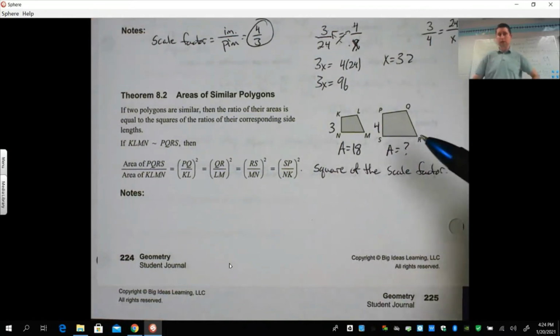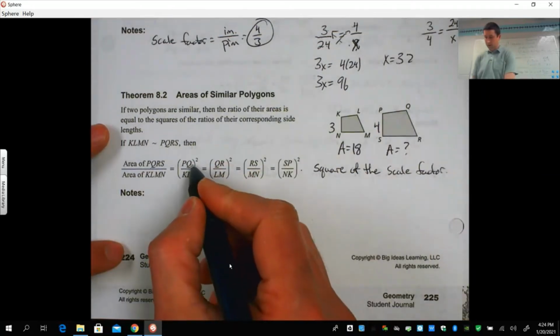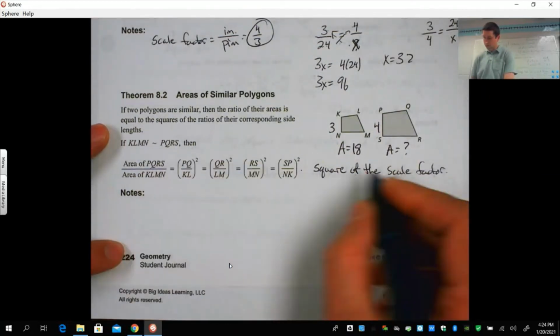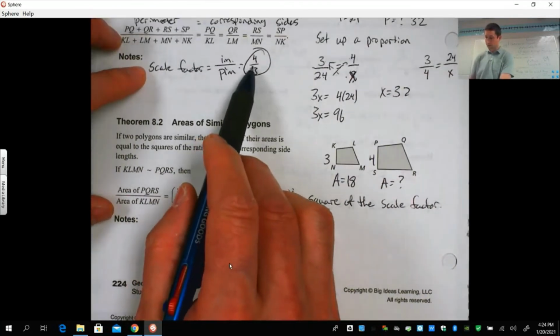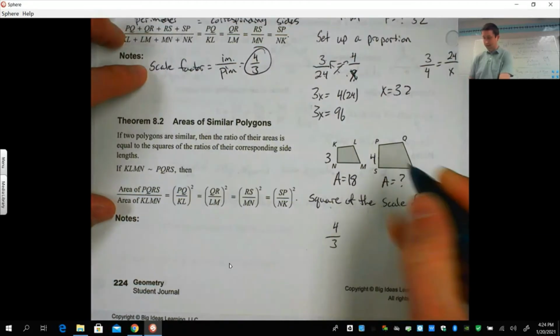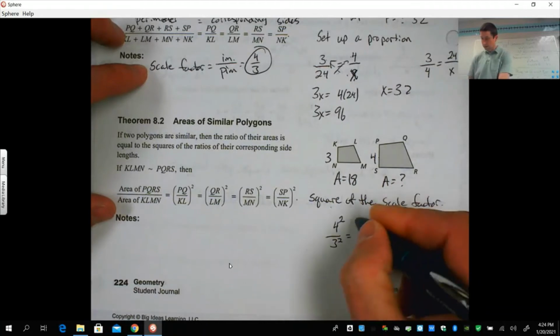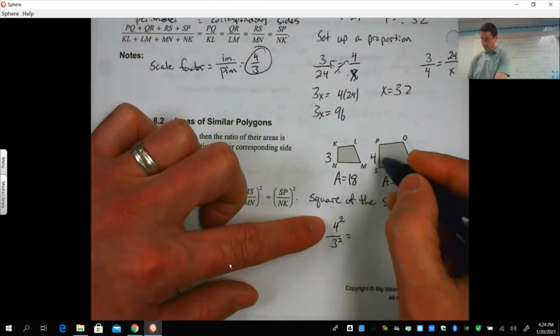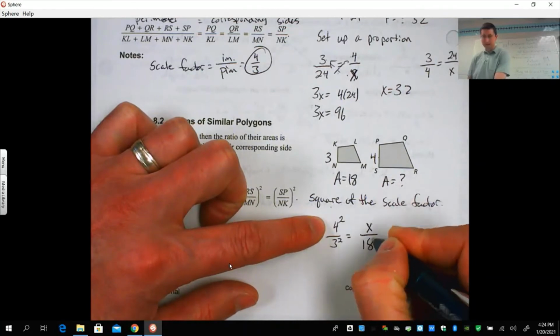So we can't use the same ratio as what we had before. So it's the square of the ratio of the sides. So use the square of the scale factor. So our scale factor we know is 4 over 3. We're starting with this one. So 4 over 3. So since I have area, I have to say 4 squared over 3 squared equals, now 4 came from this one. I don't have that. So x over 18.